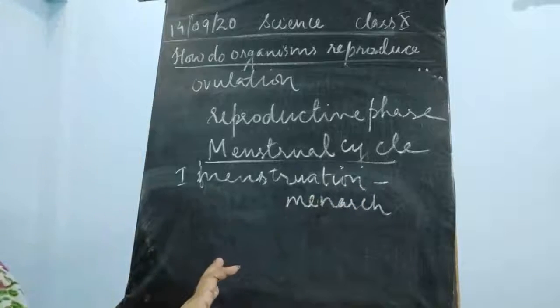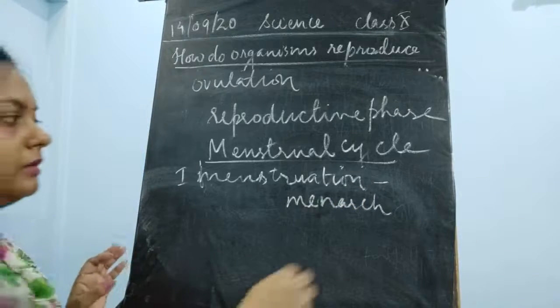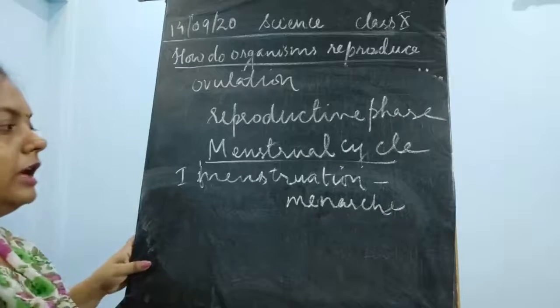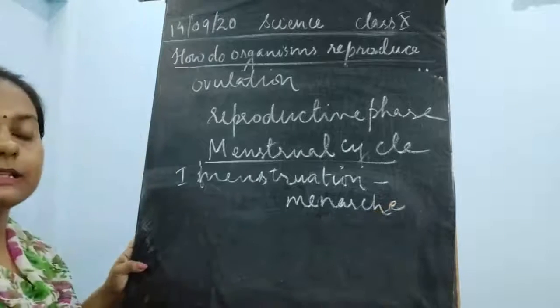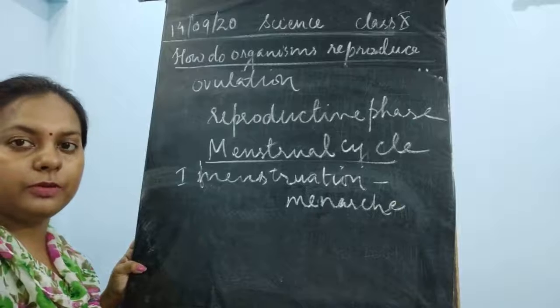This is known as the menarche. Fine. Now the first menstruation starts at the beginning of the pubertal age in the female.